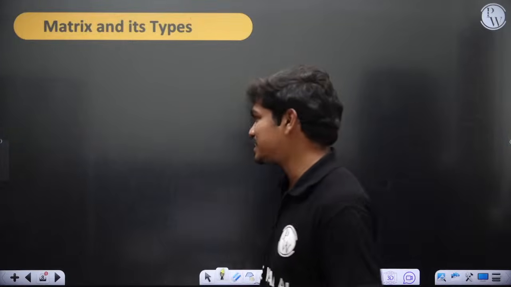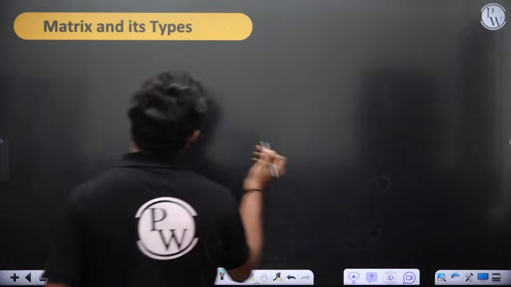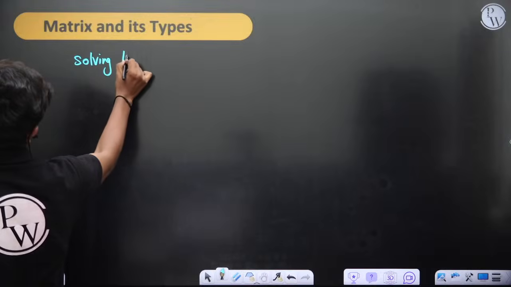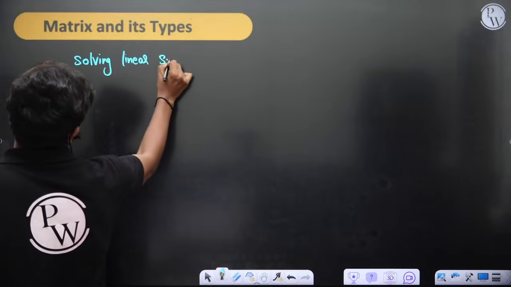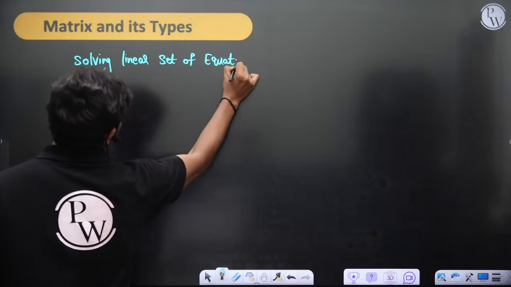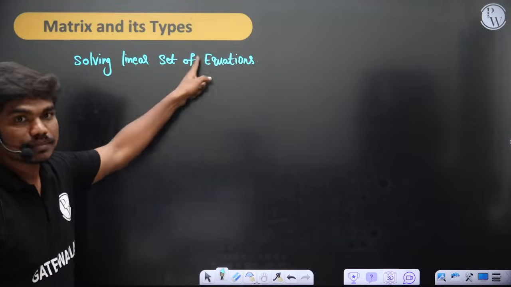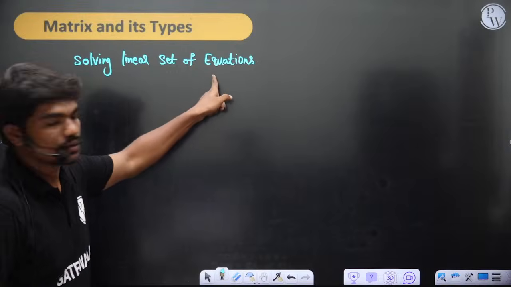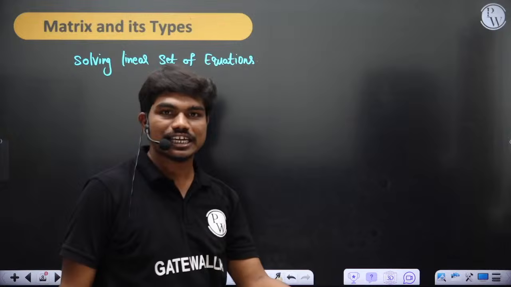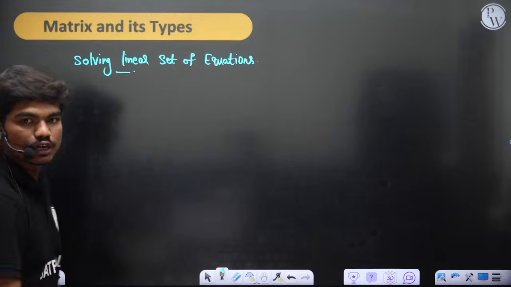So basically I'll tell you one thing. First, as many of you have said, solving linear sets of equations. I'm just writing linear set of equations. I did not write the word algebraic, because you can solve even differential equations sometimes. There are plenty of concepts like quadratic form and diagonalization, and these help you a lot in solving linear sets of equations.